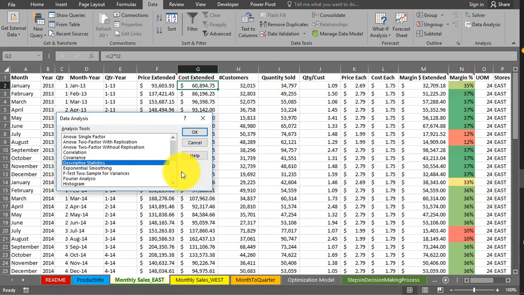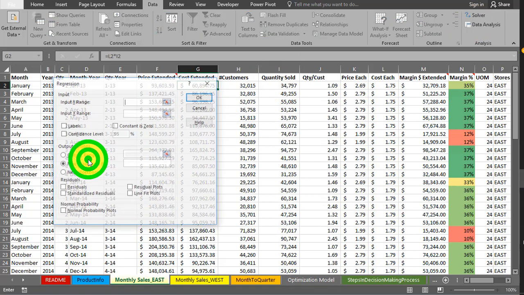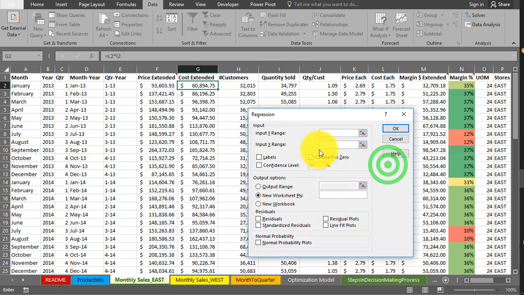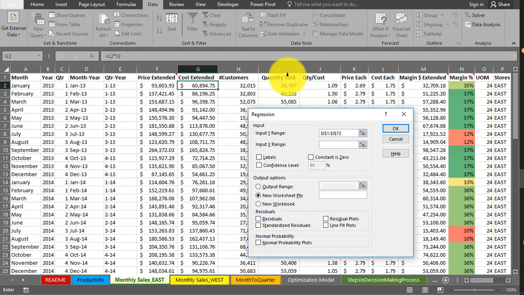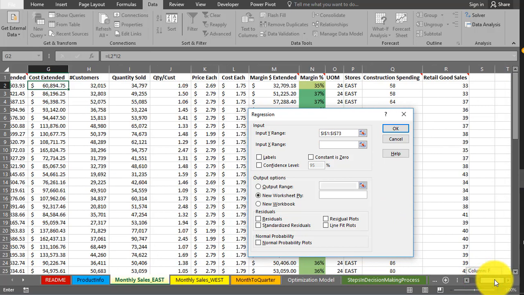Okay, I'm going to go to regression. And, okay, so we're going to do regression here, and we're going to predict for quantity sold. And we want to be careful that we don't grab any more of these data points over here, like number of customers and things like that, to use to predict quantity sold. We can certainly try it, but we just want to be careful that we're not going to create what's called multi-collinearity, and we'll talk about that in data mining.